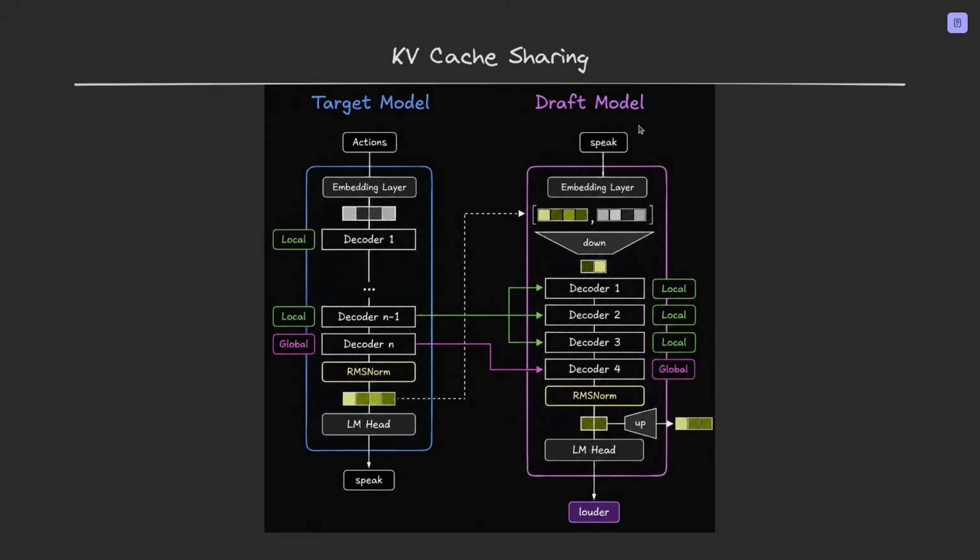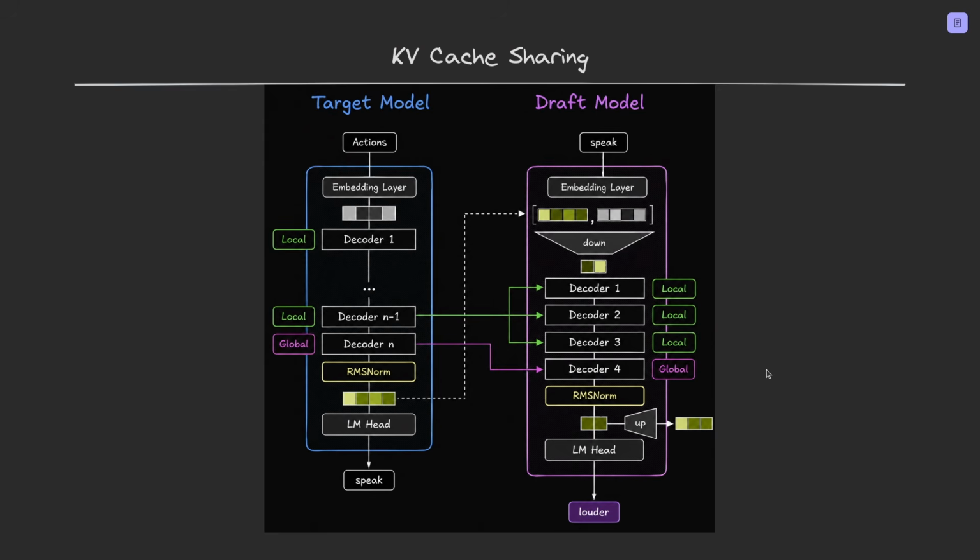The attention patterns are comparable, and the target has already done all the hard work of computing context representations for every token in the sequence. So why redo it? The result is that the draft model starts drafting immediately with full contextual knowledge from the target model's attention, without spending any time or memory building its own KV cache, because then we would be doubling it. So less memory, less latency, and better drafts.